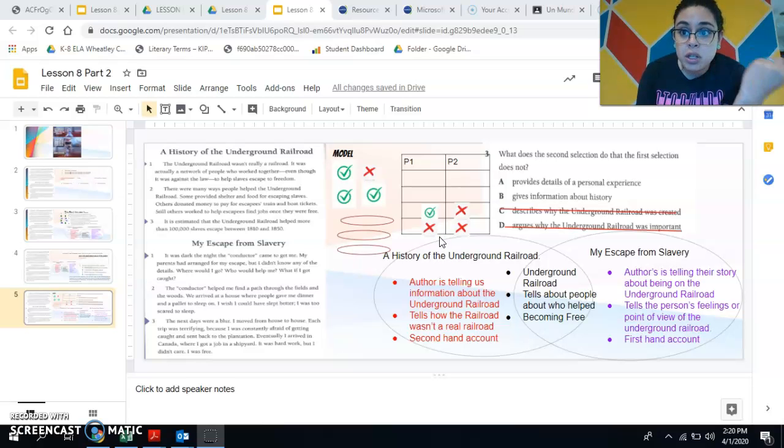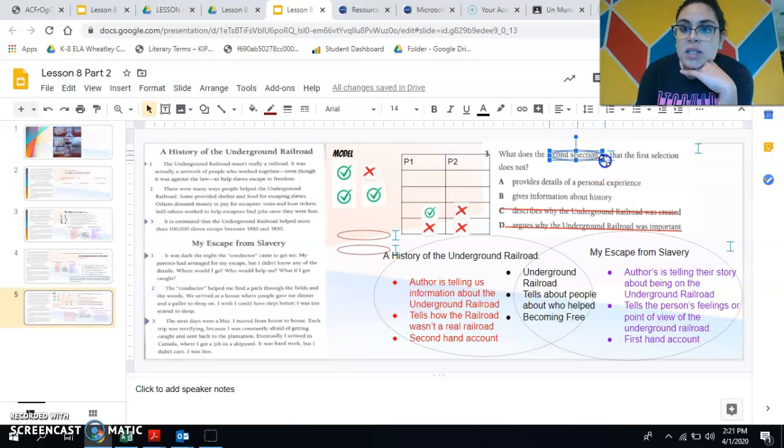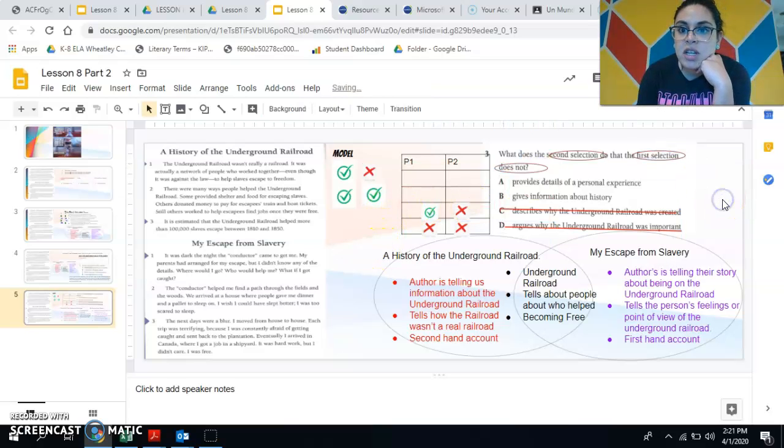So the first thing I want to do is read my question and think, what is the question asking me? It says, what does the second selection do that the first selection does not? So it says, what does the second selection do? Which means, what is happening in the second passage? Because remember, another word for selection is passage. That the first selection, which means the first passage, does not. So when I'm hearing that question, I think it's telling me, how is the second passage different from the first passage?